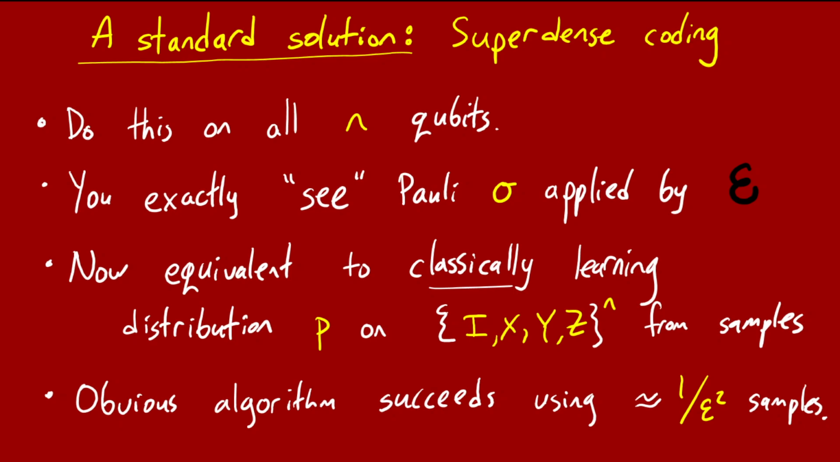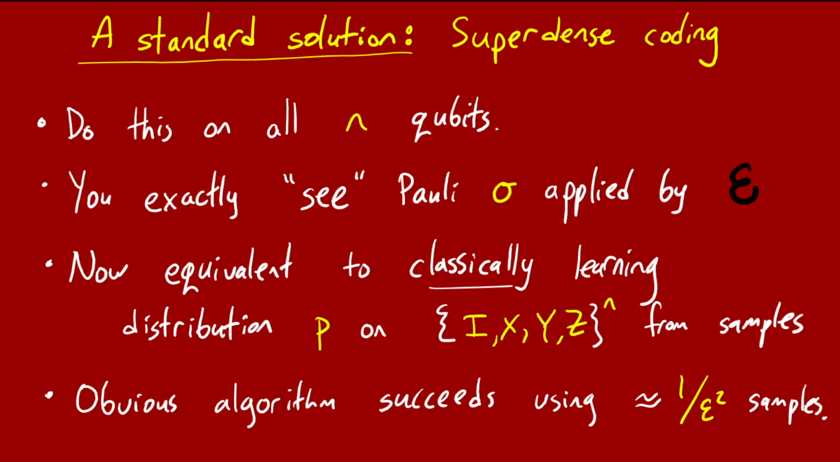It's no longer really quantum. It's just like you have access to samples from an unknown probability distribution P on these strings of 4 symbols. And the most obvious natural algorithm: just draw a bunch of samples and output the empirical histogram of what you see. The empirical distribution of what you see is easily shown to work. And it's very standard that with high probability, if you use 1/epsilon² samples, you'll get the desired result, knowing all the probabilities up to plus or minus epsilon.